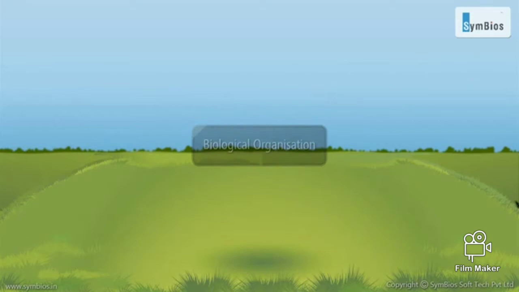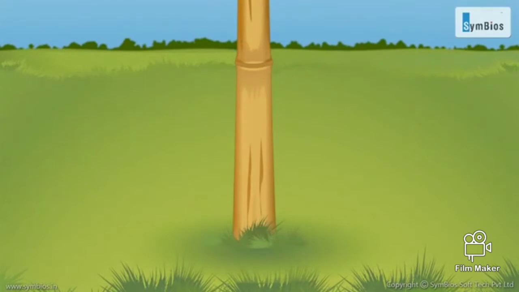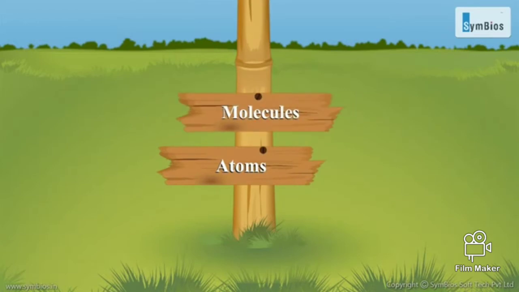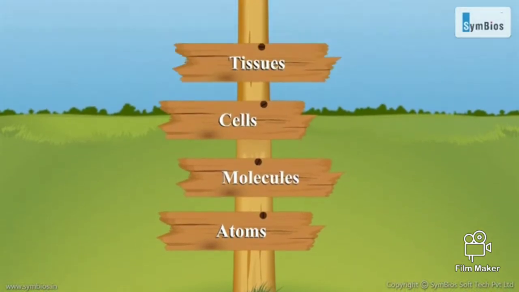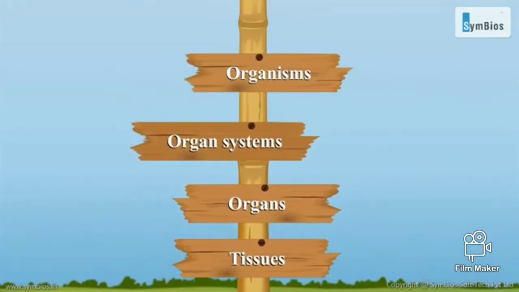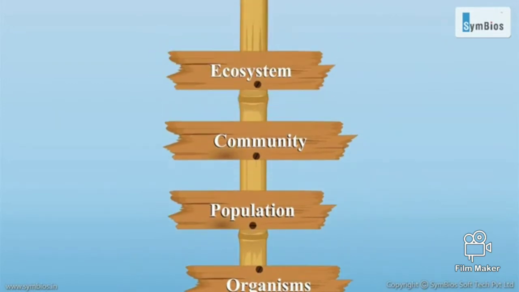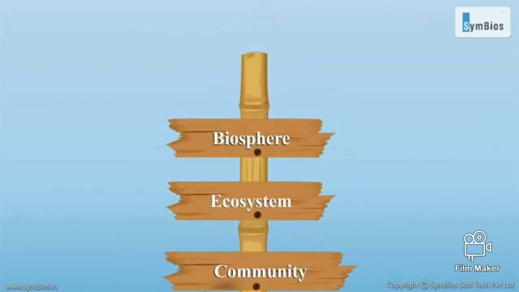Biological organization. Biological organization is the hierarchy of simpler to complex elements of the biological world. The levels of the biological organization are atoms, molecules, cells, tissues, organs, organ systems, organisms, population, community, ecosystem, and biosphere.